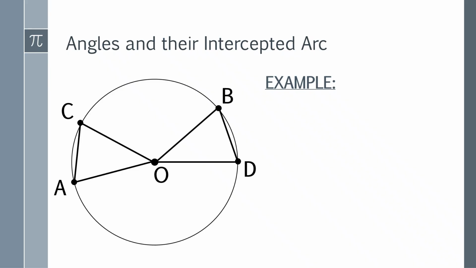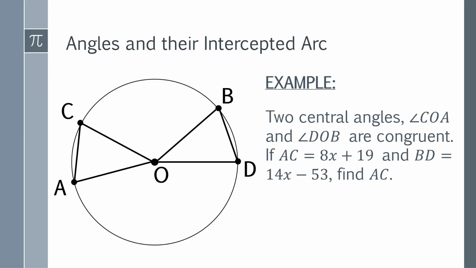Let us have first an example. Let's say two central angles, angle COA and angle DOB, are congruent. If AC is 8x plus 19 and BD is 14x minus 53, find AC. According to theorem number 9, it is just the reverse: if two central angles are congruent, then their chords are also congruent. So meaning to say, we have here the solution.